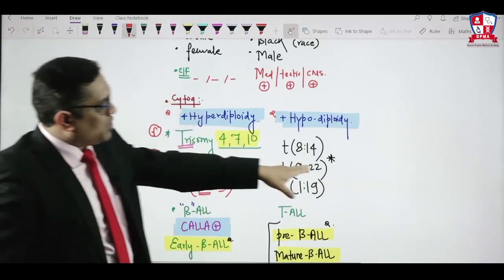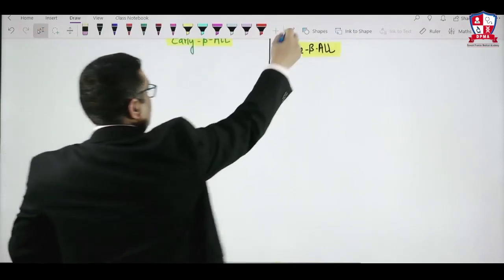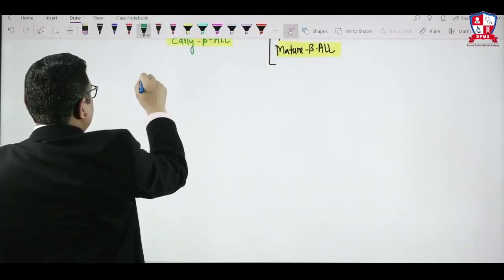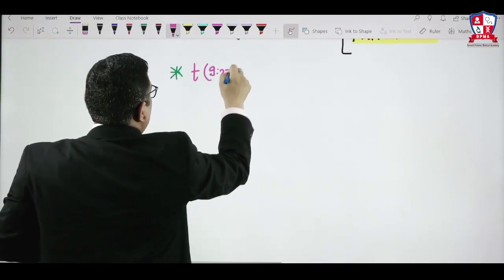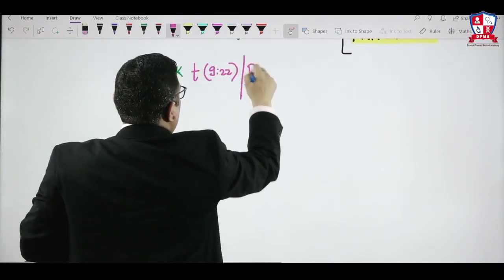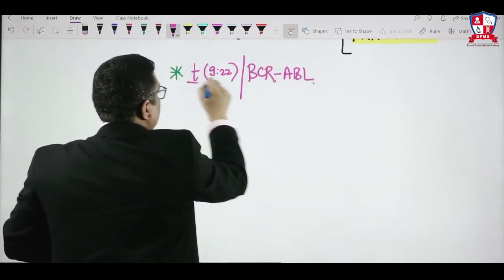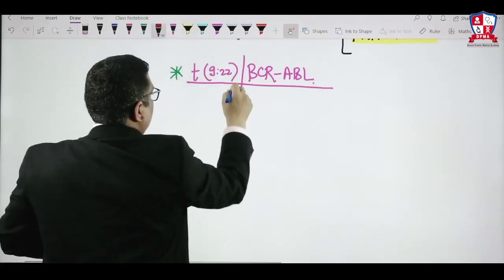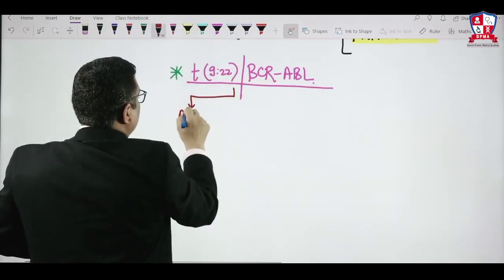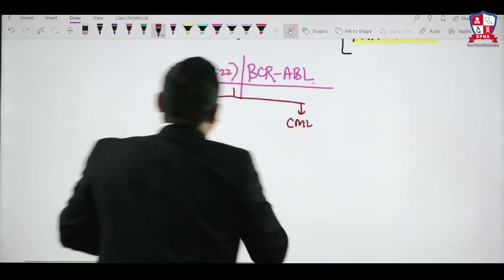Here I have told 9;22. What is the importance of this 9;22? So this is one extra high-yield point we need to remember. Translocation 9;22 will form a protein called BCR-ABL fusion gene, right? So what I have said, this will be seen in ALL also, and this will be seen in CML also, right?